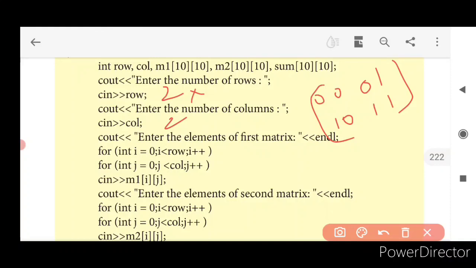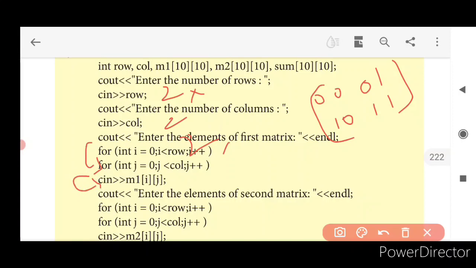For I is equal to 0, I is less than row. So 2 rows, right? I is less than row, I plus plus. J is equal to 0. J is less than column, J plus plus. Once when I is equal to 0, what will happen? It moves on to this part. I is 0 only. 0 is lesser than 2 only. So what happens? It moves on to the next row. J is 0. J is lesser than 2 only. So what happens? It will move on to this part.